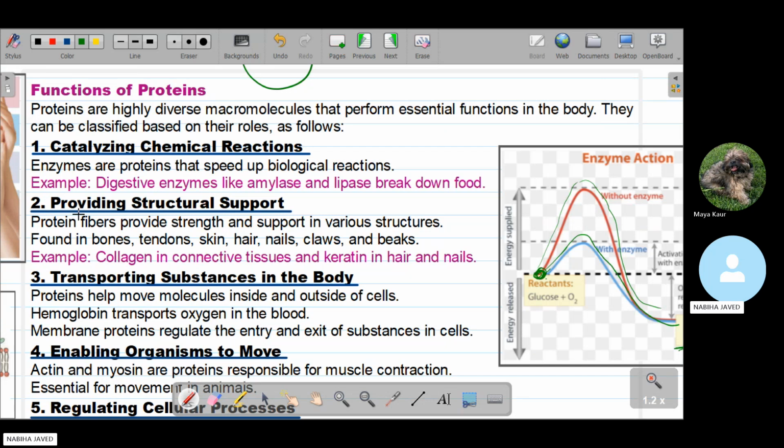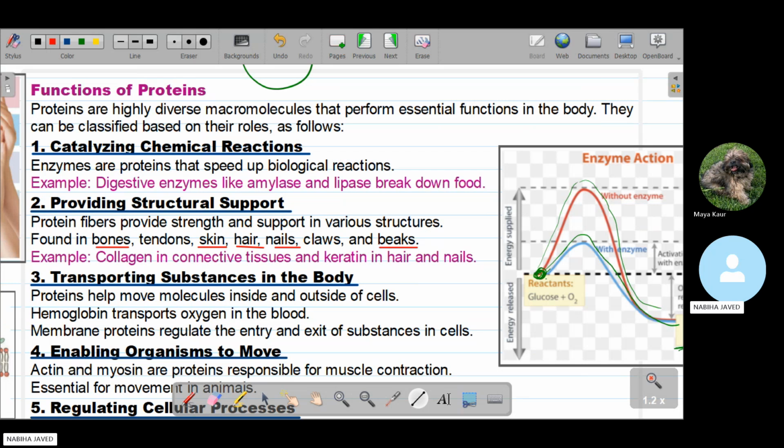The second function of protein is that it provides structural support. Protein fibers provide strength and support in various structures. For example, they provide strength in the bones, tendons, skin, hair, nails, claws, and beaks. In all these regions of the body, they provide strength and support. Collagen is in the connective tissue, and keratin is in hair and nails. Keratin is the protein present in the hair and nails, and it strengthens them, and collagen is present in the connective tissues of our muscles.